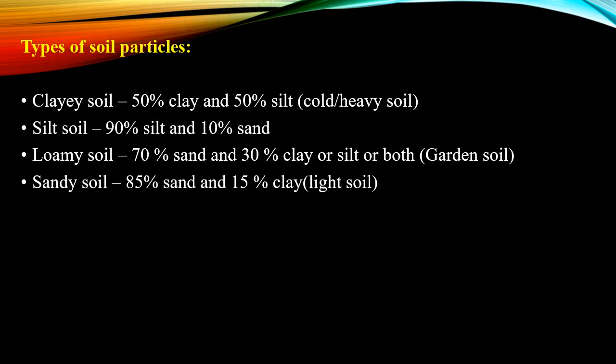When we talk about loamy soil, it is said to be the ideal soil for cultivation because it consists of 70% sand and 30% clay or silt or both. This ensures that it can retain water and also drain it. The porosity of the soil provides adequate aeration and allows the penetration of roots.